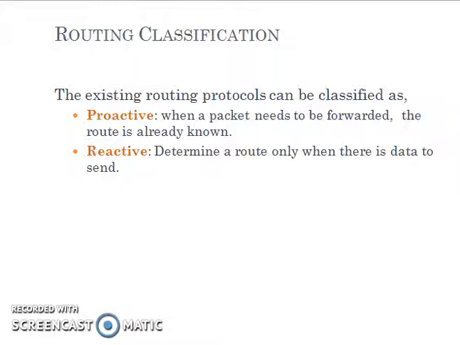But in reactive routing, we do not know the route to every destination. That is, a route is determined only when a sender wants to send data to another node. That is the difference between proactive and reactive routing.